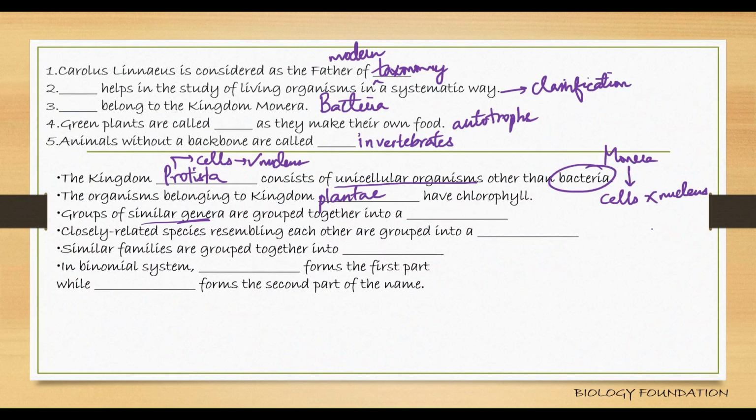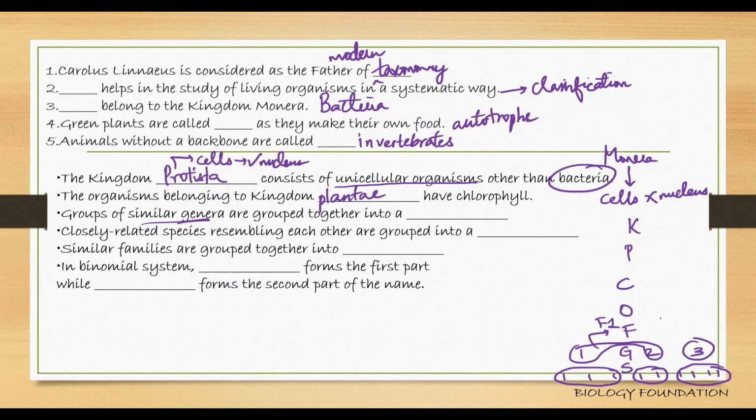Let me draw here. Kingdom, phylum, class, order, family, genus, species. There are n number of species. Okay, let's assume. Now these three are resembling, these two are resembling each other, these four are resembling each other. So they are kept in genus 1, sorry, genus 2, genus 3. Now again these two genus are more similar, genus 1 and genus 2. They're kept in same family, family 1. Now this is kept in a separate family, family 2. Now both family 1 and family 2 are very similar, hence they're kept in order 1.